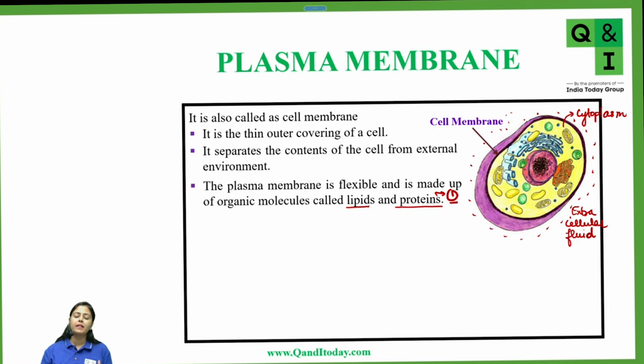Now, what are lipids and what are proteins? In a cell, you have several molecules present. Some of the molecules are involved in making the structure of the cell, whereas some are involved in the functioning of the cell. Lipids and proteins are molecules involved in making up the structural part of the cell. They might also be involved in functioning, but particularly they make up the structure of the plasma membrane.